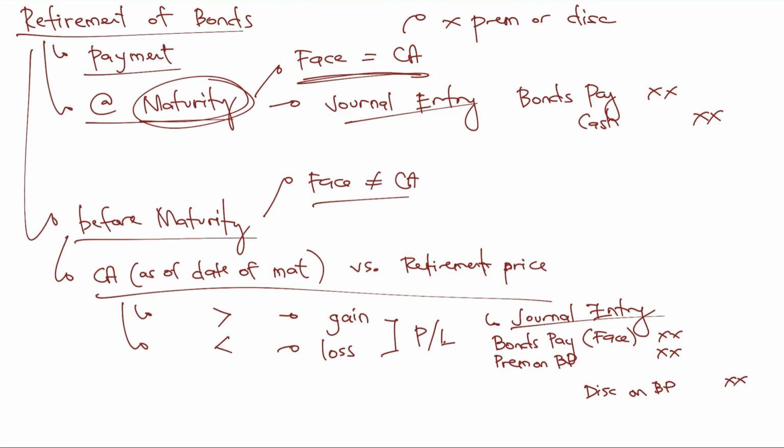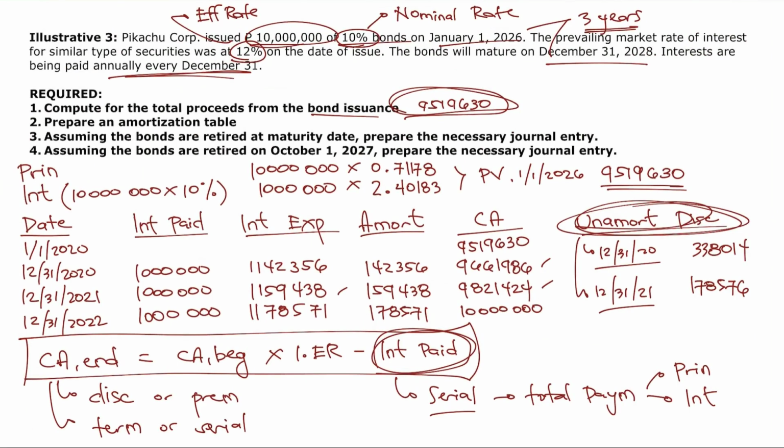Nagigets? Now, debit loss on retirement if loss ang resulta, or credit gain naman on retirement if gain ang resulta. Hindi rin pwedeng magsabay yung dalawa, whether premium or discount lang or gain or loss. Then lastly, magbabayad nga tayo, credit cash for the retirement price. Okay? So this is the journal entry if the retirement of bonds is before maturity. Liwanag?